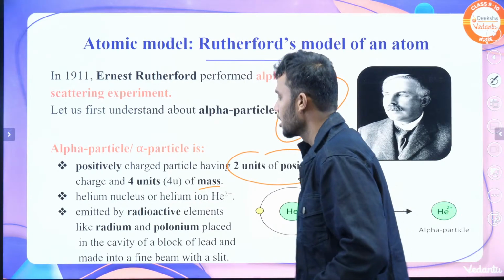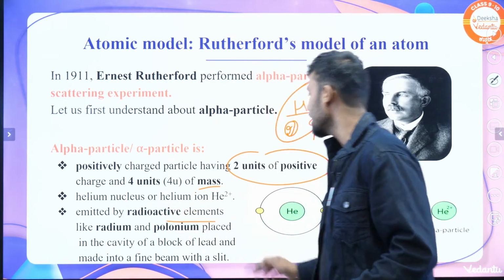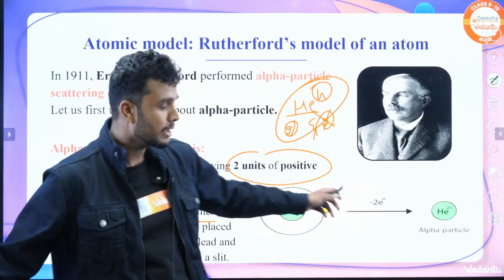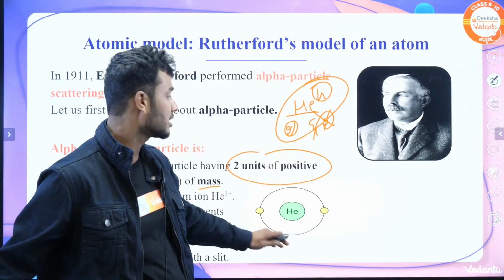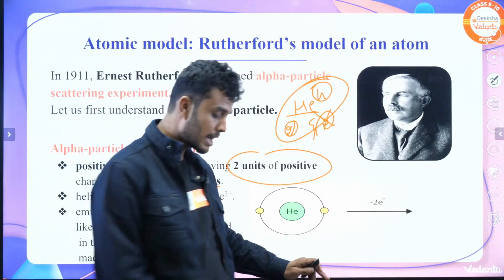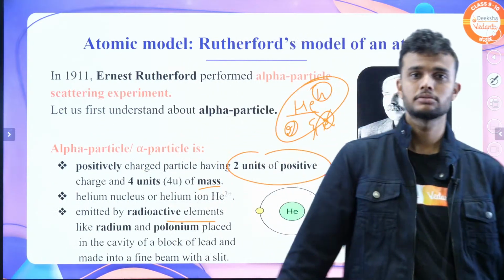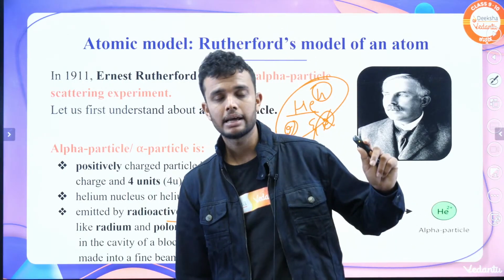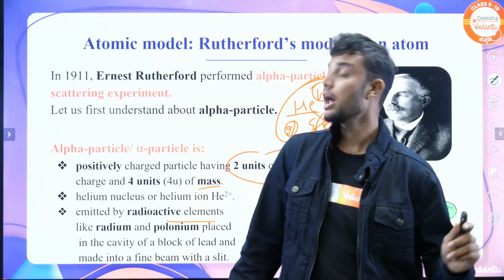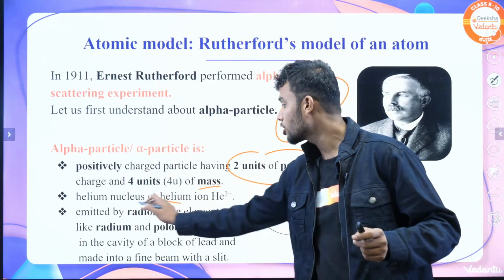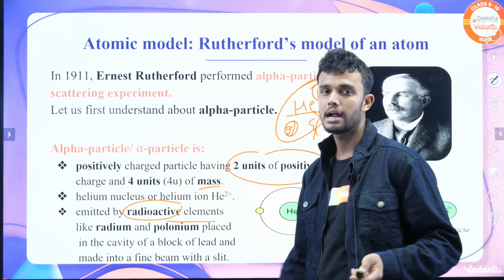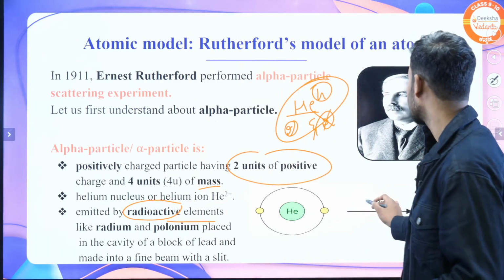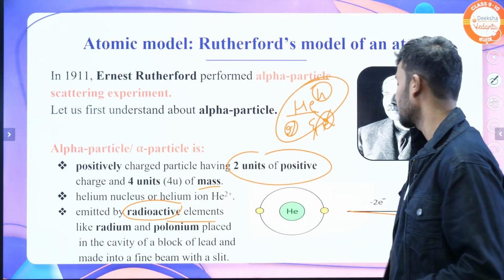Understood? These alpha particles are emitted by radioactive elements like radium and polonium. These alpha particles are emitted by radioactive elements, the F block elements, actinides and lanthanides, like uranium and other radioactive elements. From these, alpha particles are emitted.